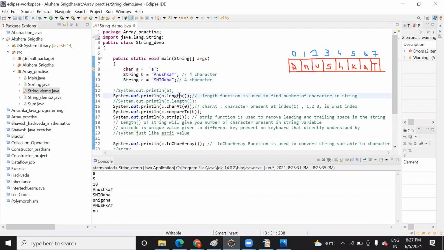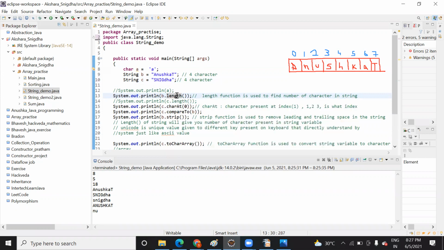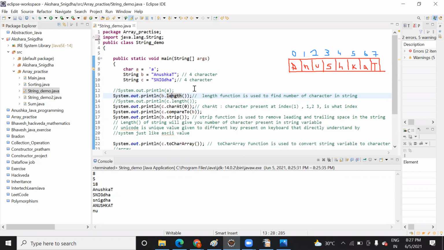Now we have used the length function. In case any function is not clear to you, just hover the cursor over it. It will tell you the description of that function. Here I have put the cursor on it, and it is showing that length is the number of Unicode units in the string, the length of a sequence of characters in this object. So it will give you the length of an element.